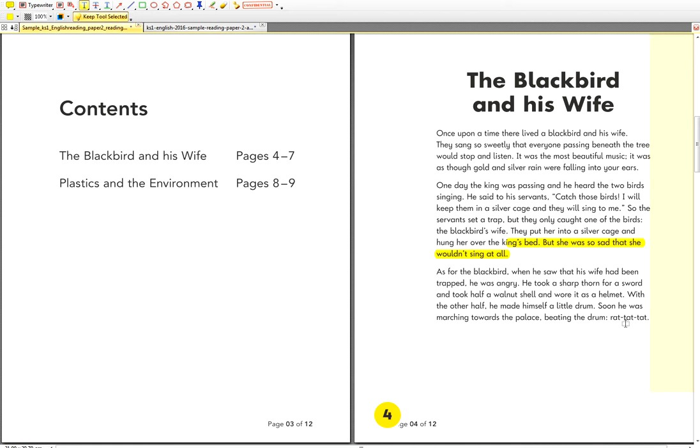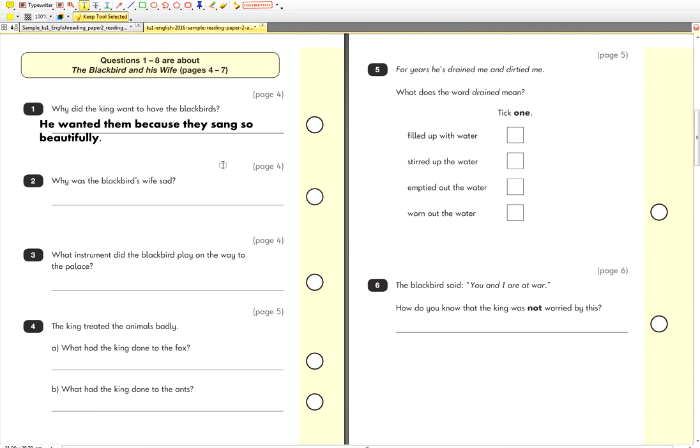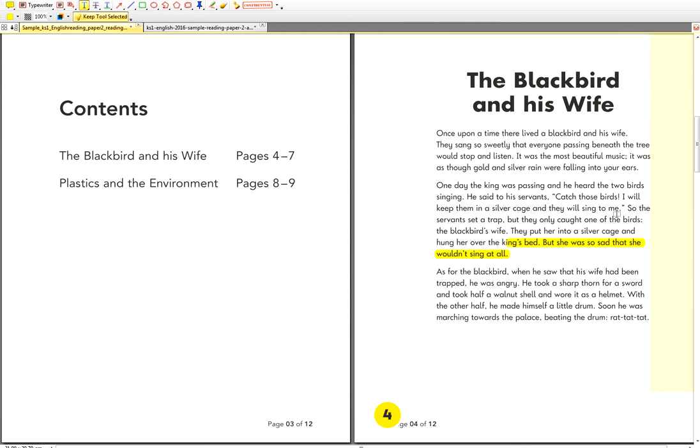So if you look at the text, what does it say there? But she was so sad that she wouldn't sing at all. So why wouldn't she sing? Because she was sad. That's what it says in the text on page number 4. So why was the blackbird's wife sad? Let's go back to the text. Now, they put her into a silver cage and hung it up. What did she want to do? She wanted to be with her husband. She wanted to fly away, go home. She was trapped. She was taken without her will. So she wanted to be back with her husband.